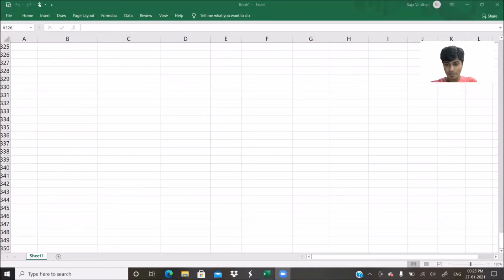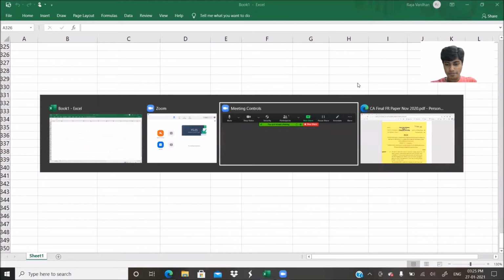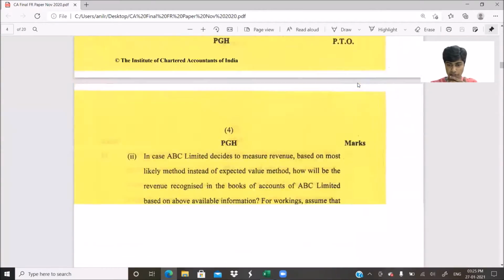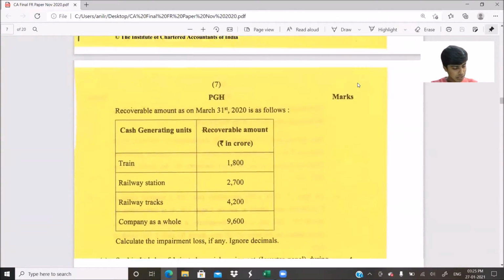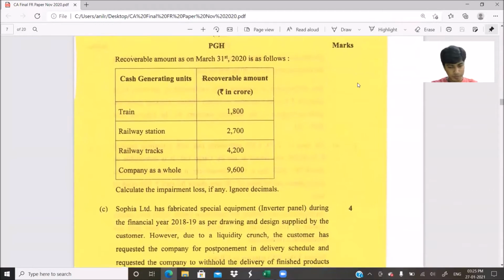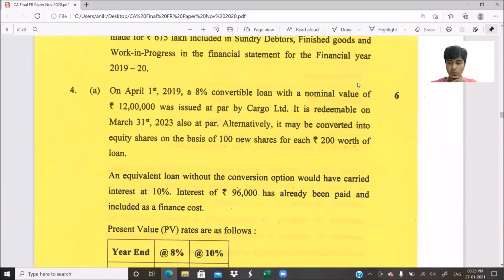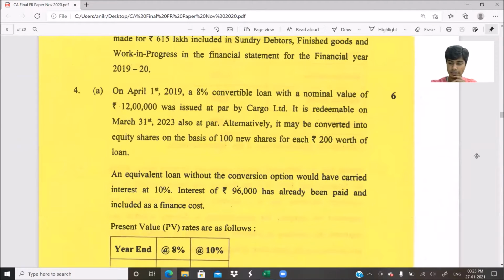So without wasting much time, let me start sharing my screen and you will start seeing the question on the board. So this is our paper from November 2020. We are done till question number 3. Let us now do question number 4. Yes, here it is, our question number 4. Let's get started.